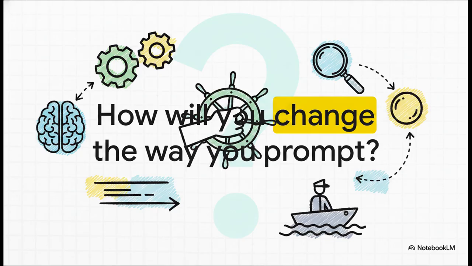And that brings us to our final thought for today. The true power of AI isn't in its ability to replace human judgment. Actually, it's the exact opposite. Your human judgment, your critical thinking, and your verification habits are required now more than ever to wield this prediction engine effectively. It's a tool, and you are the one steering the ship. So I'll leave you with this question to chew on. Now that you know AI predicts rather than thinks, how are you going to change the way you prompt tomorrow?